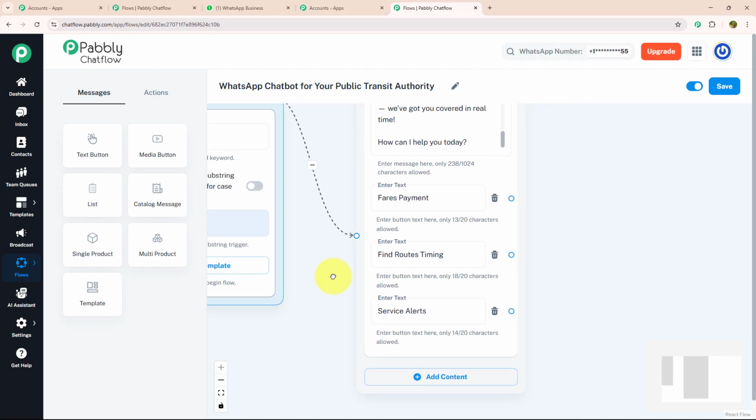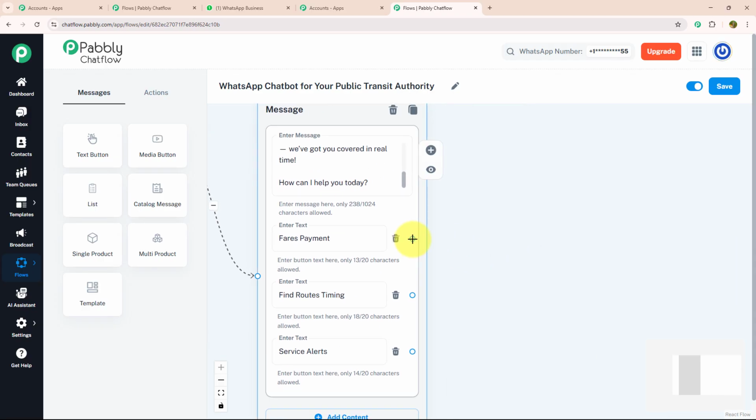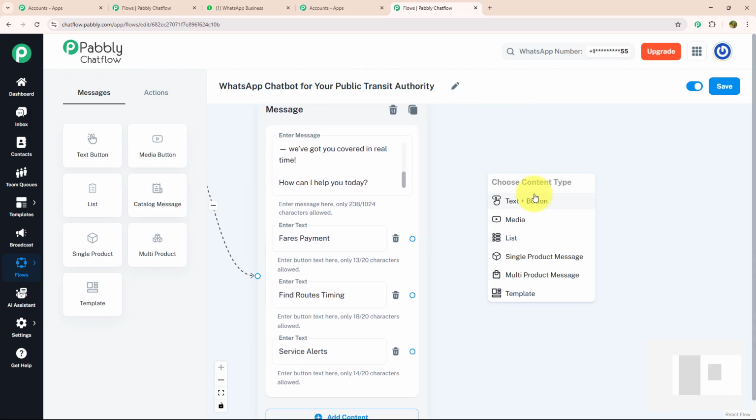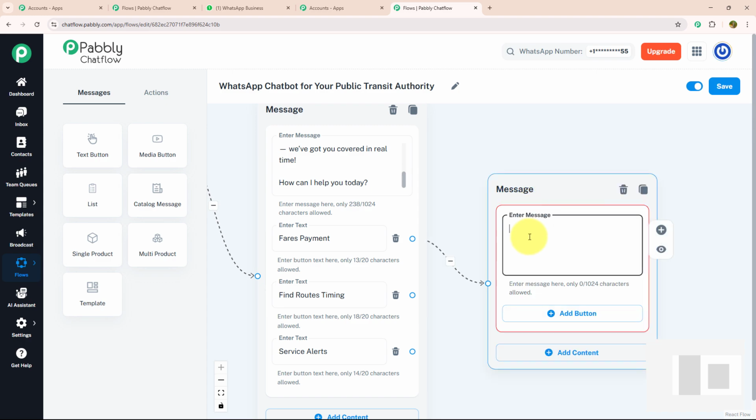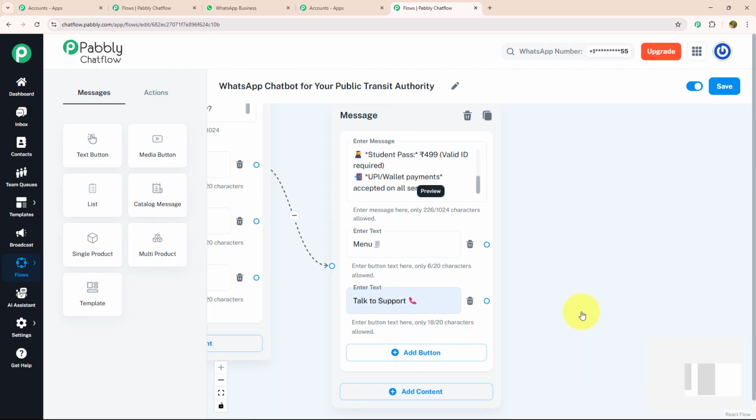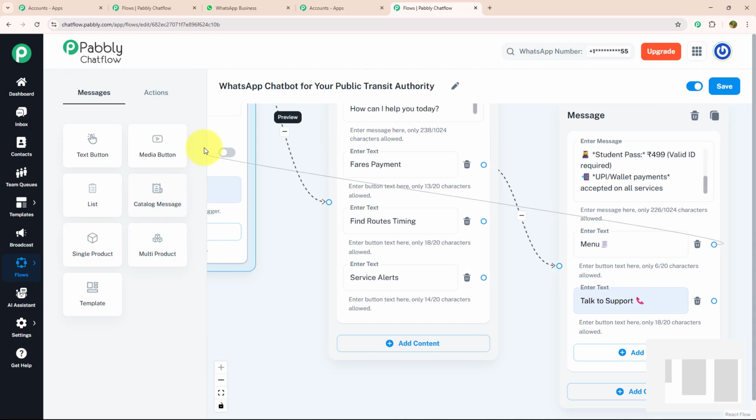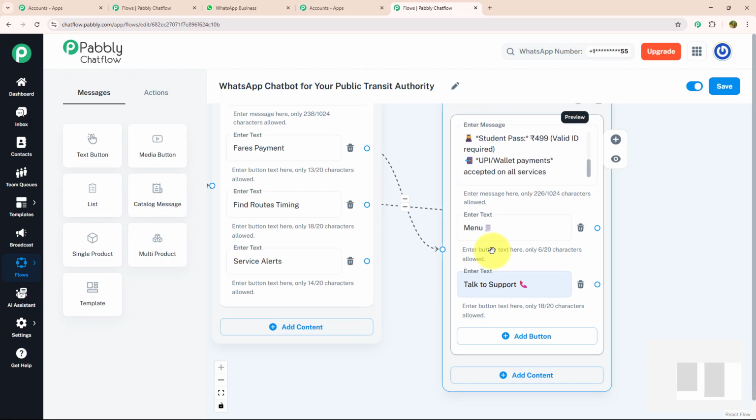Now, after adding all three action buttons, I want to give a separate message for each action button. Let's start with fare and payment. For fare and payment, I'm going to drag and drop, select the text button and enter my message like this, in which I will mention all the payment details. With that, I will provide two action buttons, menu and talk to support. As you can see, I have added a few emojis with my action buttons to make them much more attractive. Now, I'm going to connect the menu option with our initial message. That means as soon as someone clicks on the menu option, they will get the initial message again.